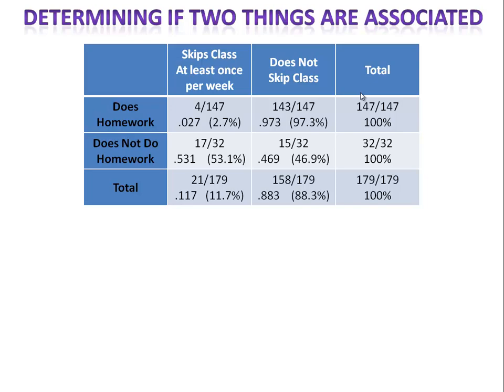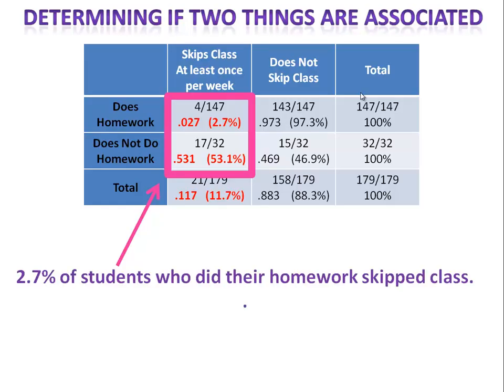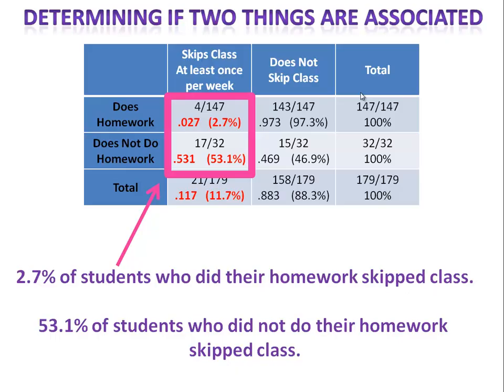Here they are. Please take a moment to check your answers to see if you calculated them correctly. Now, let's take a look and determine if there's an association. We'll begin with the first column. We see that 2.7% of students who did their homework skipped class at least once per week. 53.1% of students who did not do their homework skipped class once per week. Notice there's a significant difference. That significant difference suggests that there might be an association.